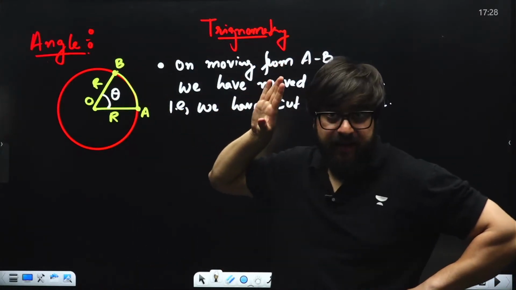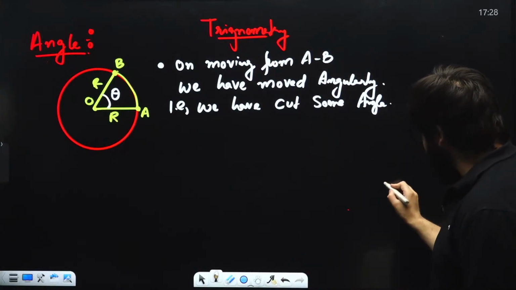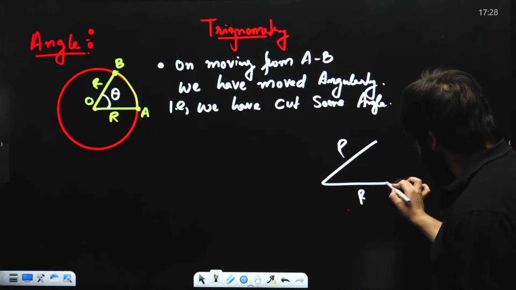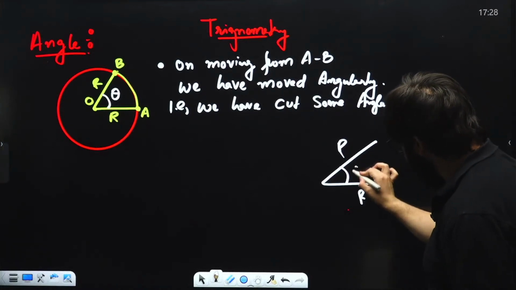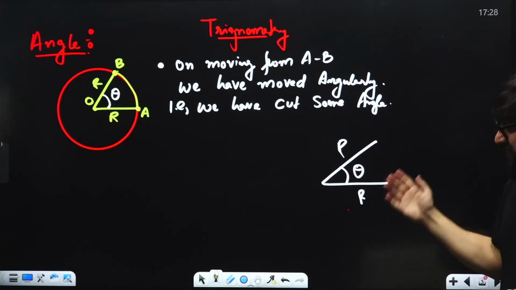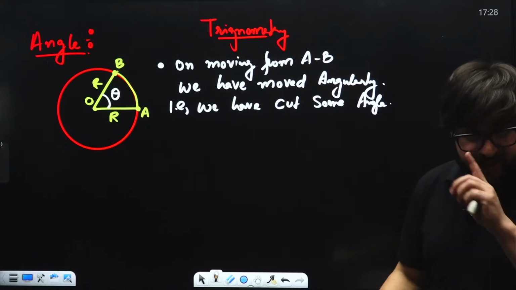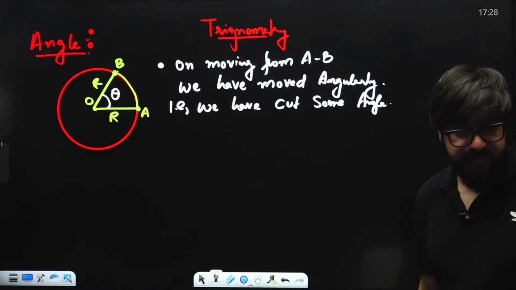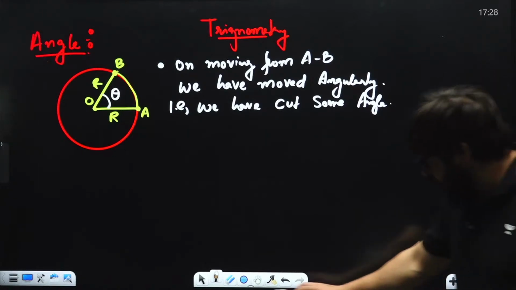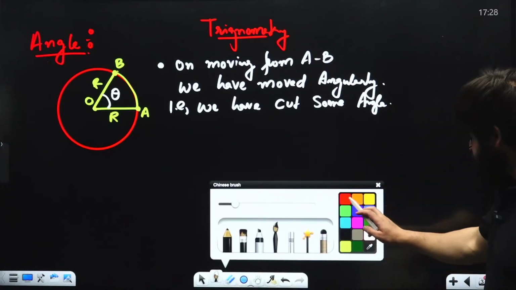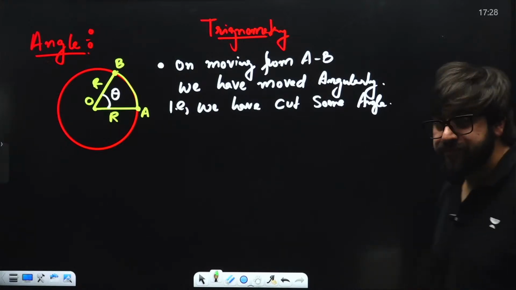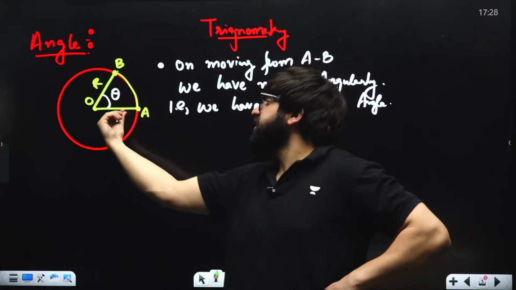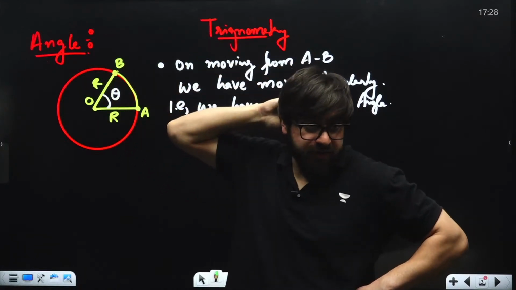That is theta. So I'm simply saying, let's suppose this is the radius and this is the radius. Since you were moving from this point to this point, how much angle you have cut? That is this much, that is theta. Is it clear till over here? Please let me know in the chats. I want everybody of you to tell me in the chats. Everybody means everybody. Okay. Now, how much angle you have moved? Theta angle you have moved over here.